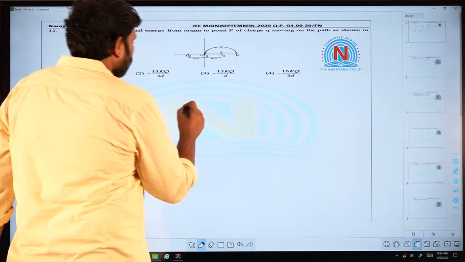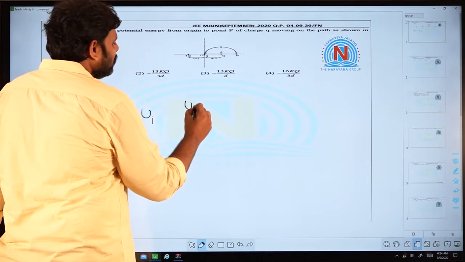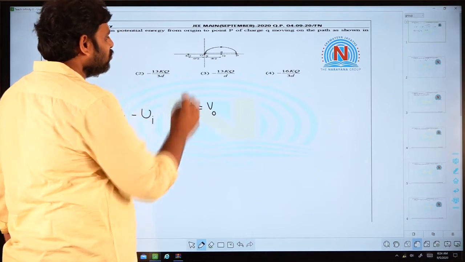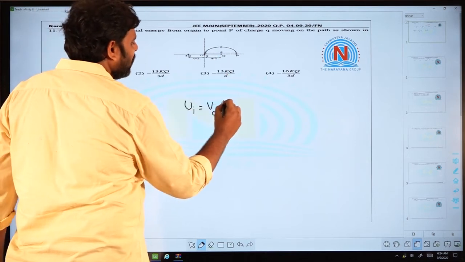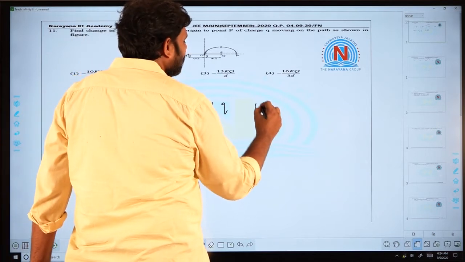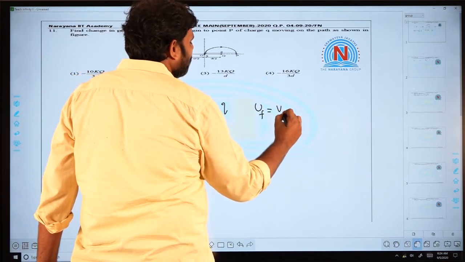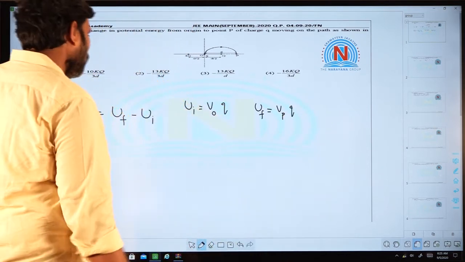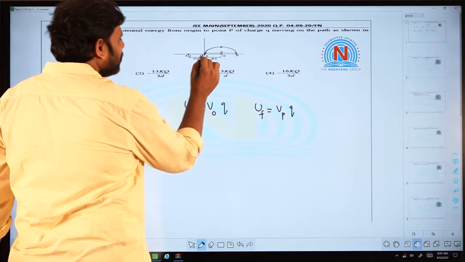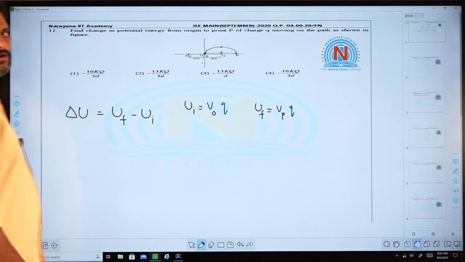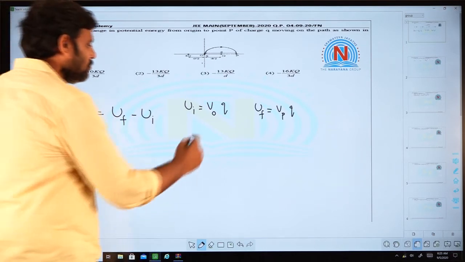So for that what do we do? We calculate the initial potential energy. For that we calculate the potential at the origin due to these two charges and we multiply with the charge. In the same way we calculate the potential at this point P and we multiply with the charge q. So once you get V0, the potential at origin, and the potential at point P, due to these two charges, the problem is simple substitution.